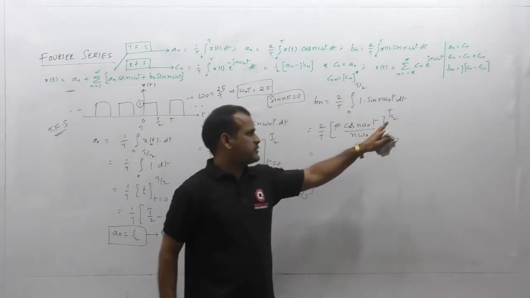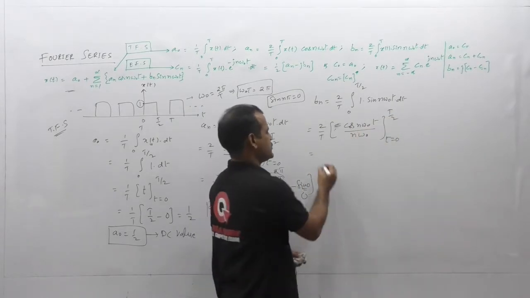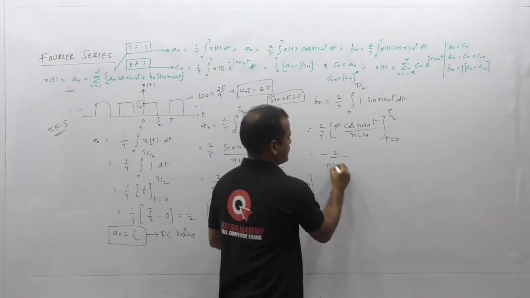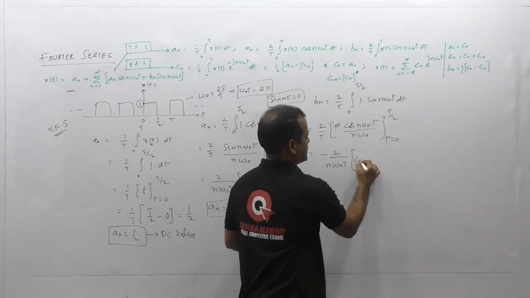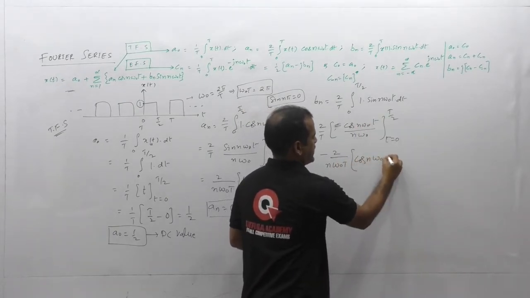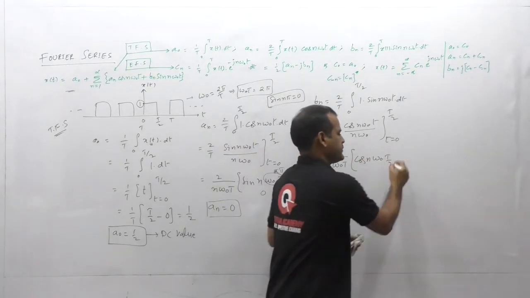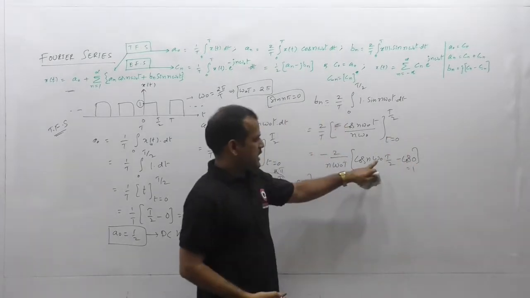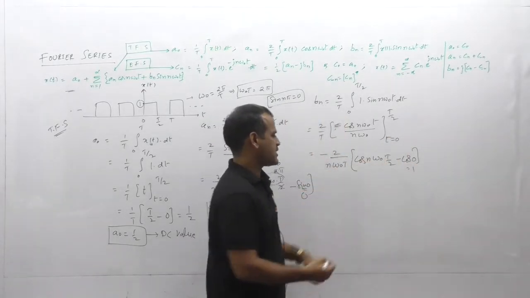Now let us substitute the t values 0 to T by 2. Upper limit after substitution we are getting, first it is minus 2 by n omega naught T, and then upper limit cos n omega naught T by 2 minus lower limit cos 0. We know that cos 0 is equal to 1, and here omega naught T is 2 pi, 2 gets cancelled, so this is cos n pi.